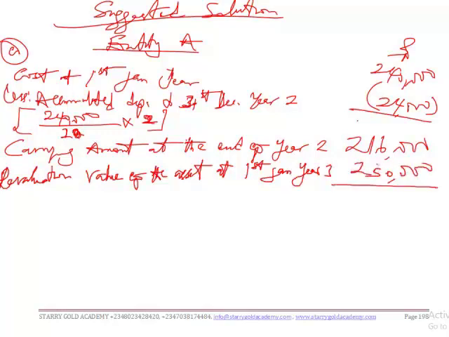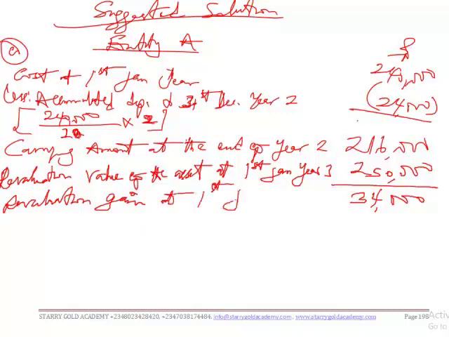If we take 216,000 out of this, we have 34,000. So this 34,000 is our revaluation gain at 1st January year 3. Are we together?